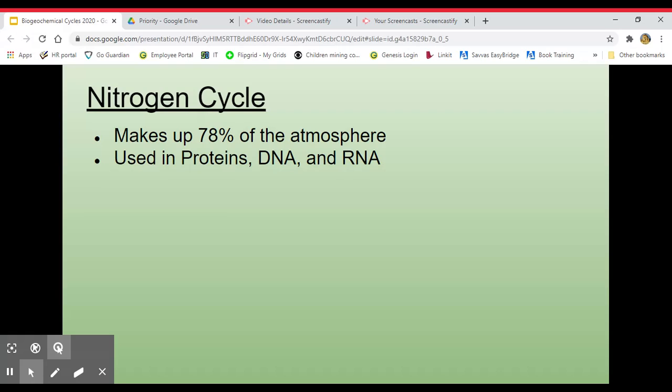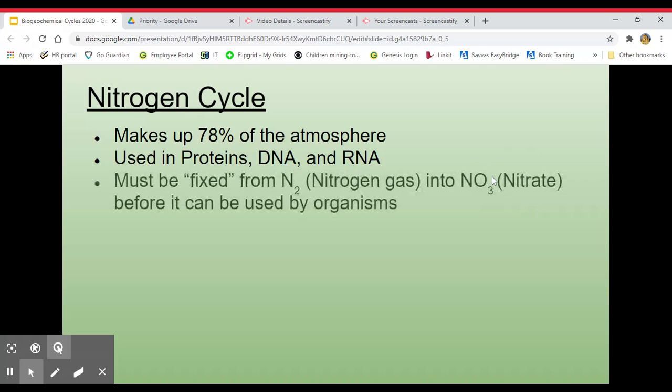So similar to the phosphorus cycle that we just talked about, right? It's found in DNA and RNA, right? It's also going to be found in proteins, right? Which you'll learn a whole lot more about next year as well, right?